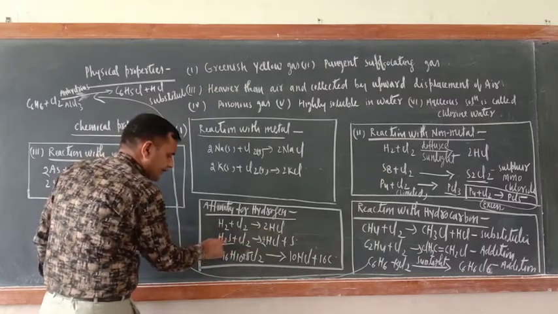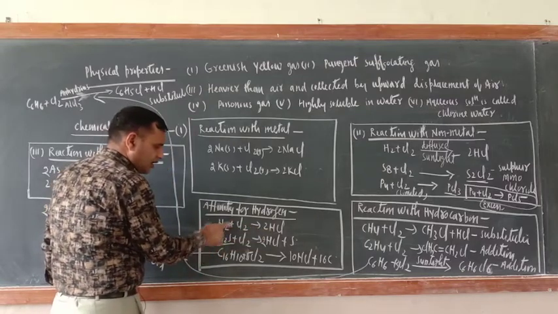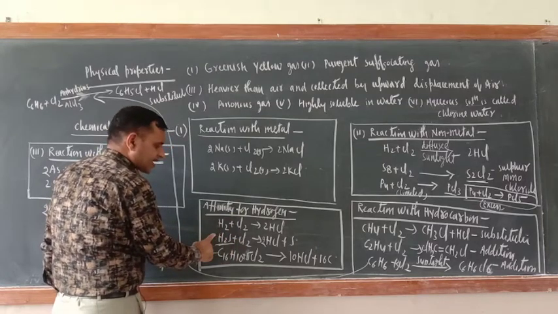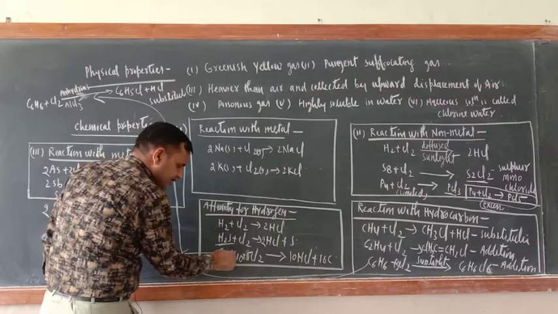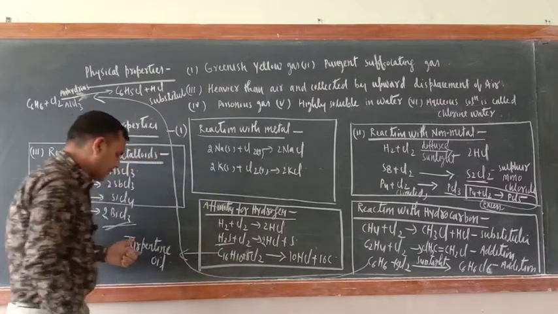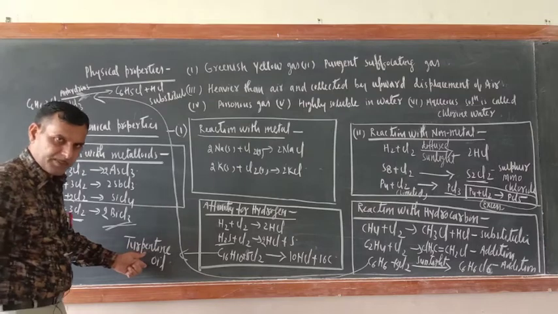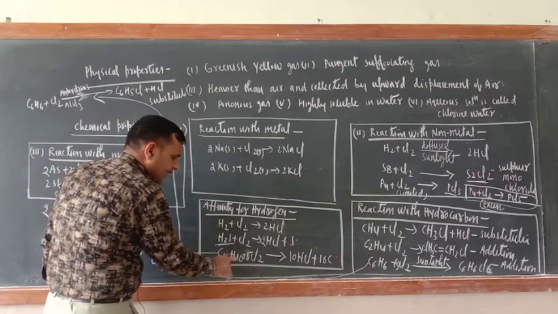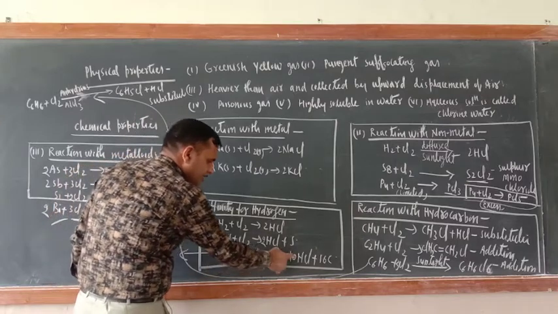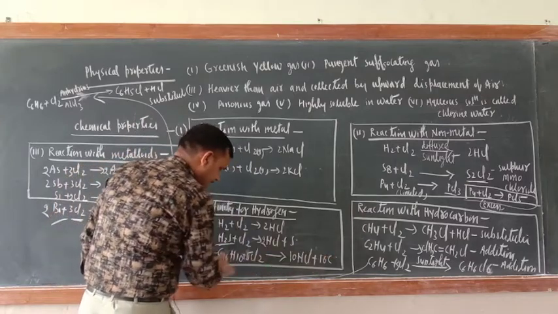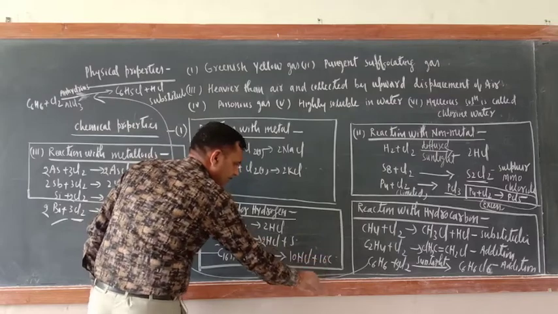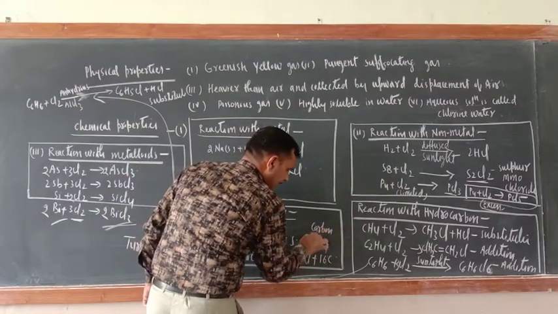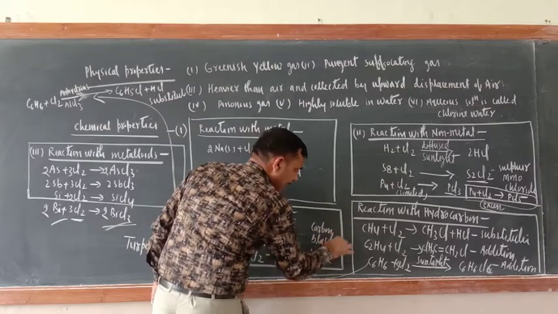Similarly, H2S also contains hydrogen, so from H2S, Cl2 will extract hydrogen. This is C10H16, turpentine oil, a hydrocarbon. If it reacts with chlorine, all its hydrogen will be extracted by chlorine. Just see, 16HCl and 10C. This is carbon black, which will be left out.